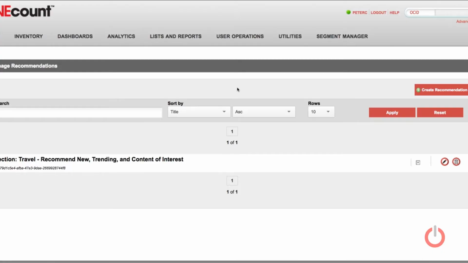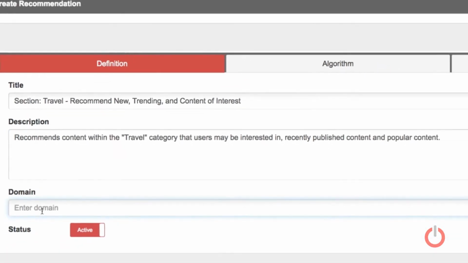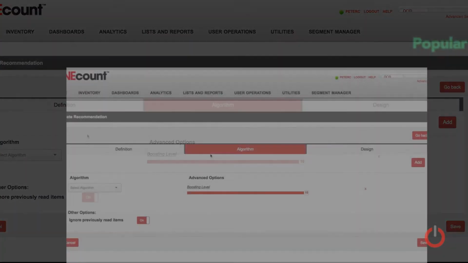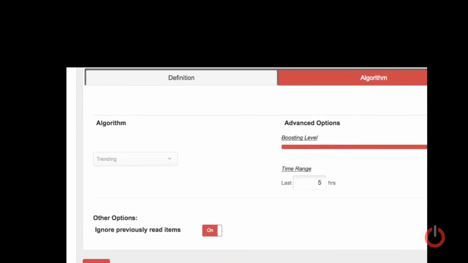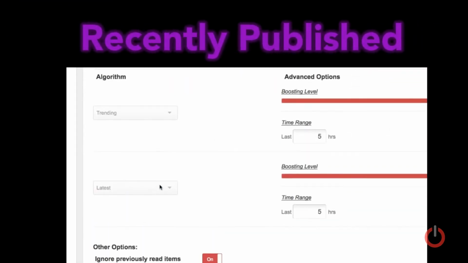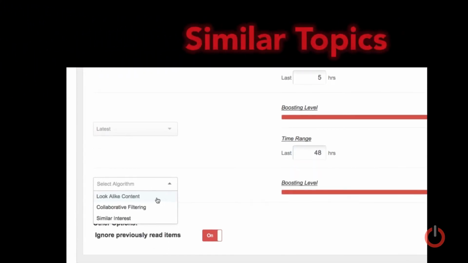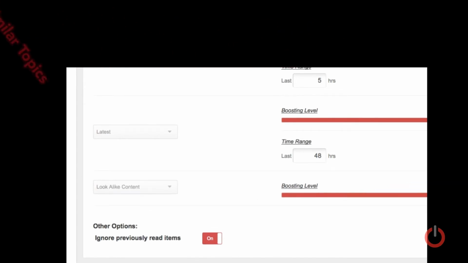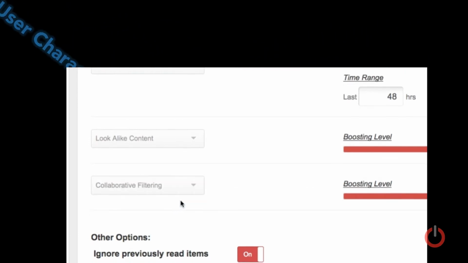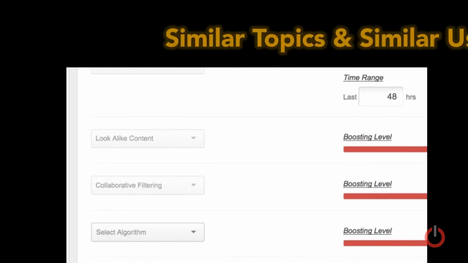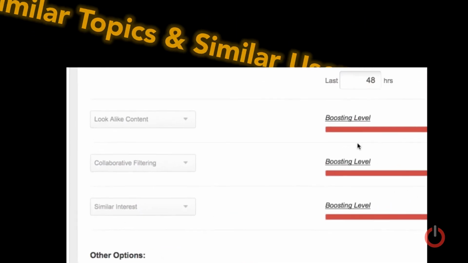The platform's content recommendation engine suggests content based on a publisher's choice of 1 to 5 algorithms, such as popular content within a range of time, new content published within a recent period of time, content with similar topics to the current article, content other users engaged with who have similar behavior to the user, content consumed by users similar to them. Each algorithm can be prioritized by weighing the algorithm.